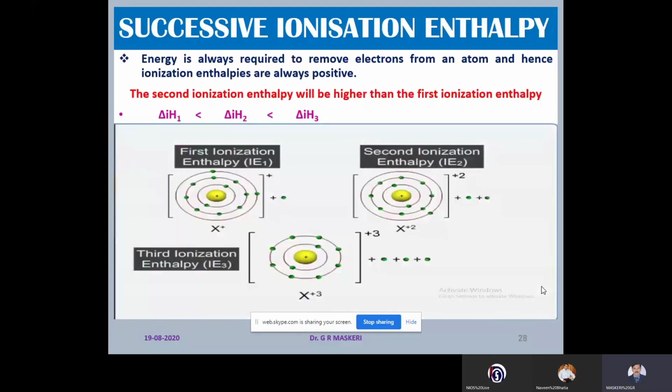And there are successive ionization enthalpies. Removal of one electron is denoted as delta IH1. The energy required for the removal of the second electron is called the second ionization enthalpy, and so on. The second ionization enthalpy will always be higher than the first ionization enthalpy. So successive ionization enthalpies increase for an atom.